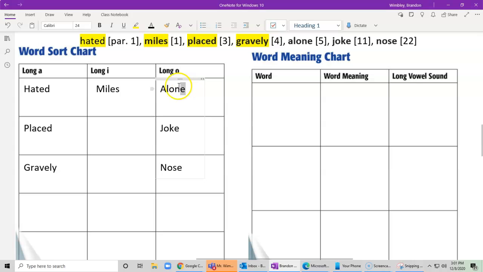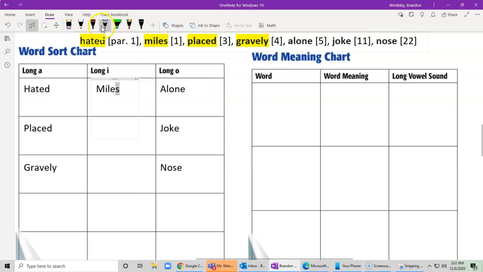So that's how we split them up. Notice they all end in that silent E. There's some like hated and miles where it doesn't look like they end with that silent E. But remember, our pattern is vowel, consonant, silent E. We're not pronouncing this E. It's silent. We could also take off the suffix, take off that ending, and then read it and see if it makes that vowel sound. Hate, place, grave, mile. Yeah, they all still make that sound. So remember, you can take that suffix off and see if it follows that pattern.